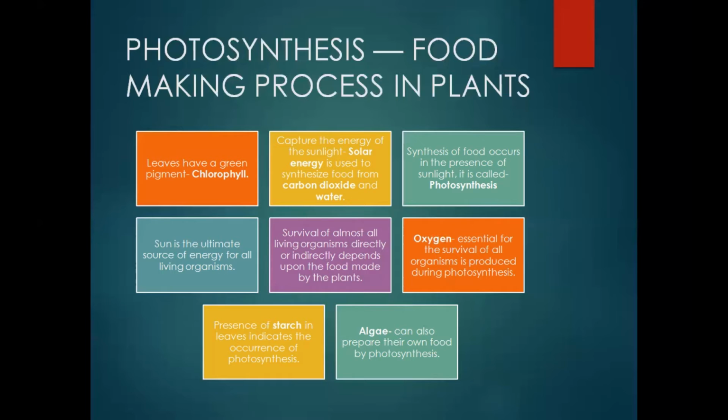By trapping this sunlight, they help in synthesizing food by fixing the carbon dioxide, or simply by making carbohydrates with the help of carbon dioxide and water. You will be talking much more in detail about how this process takes place later on. So synthesis of food occurs in the presence of sunlight, hence it is called photosynthesis. See, split the word: photo plus synthesis. Photo means in the presence of sunlight.